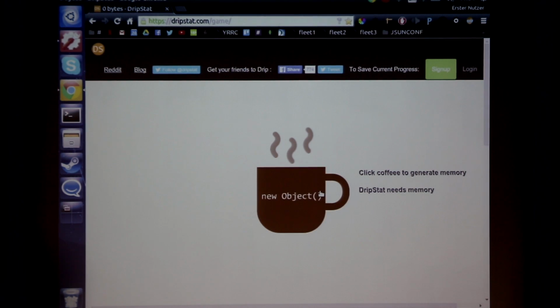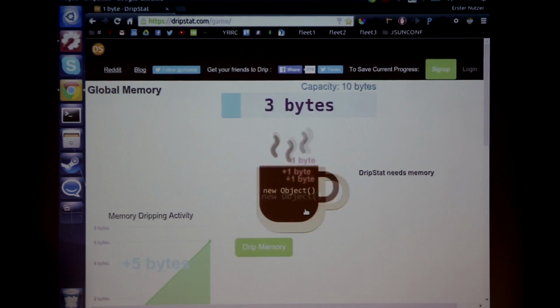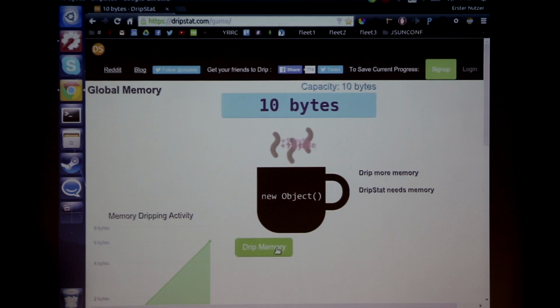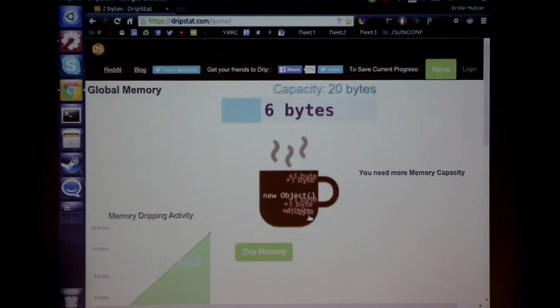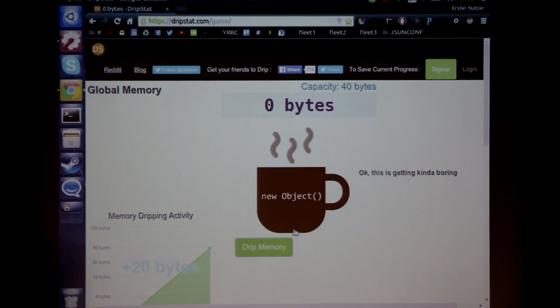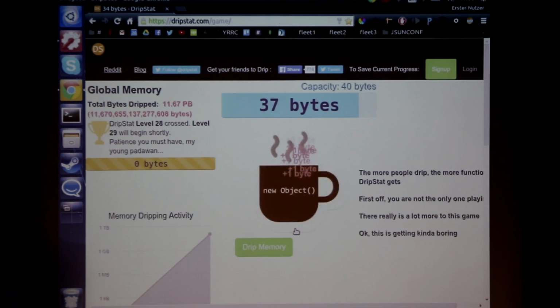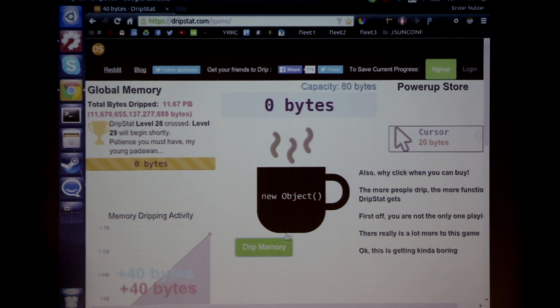Any one of you writes Java? You will like that maybe a lot. So this is a memory leak idle game. You create new objects to leak memory. And once you have leaked enough, you can drop the memory. And there's actually multiplayer involved, where people are compared to each other depending on how much memory they have leaked. And what the game actually supports, I don't know if we will be able to see this, is that you can connect a virtual machine to that game, which does all the heavy lifting for you, like clicking and stuff.